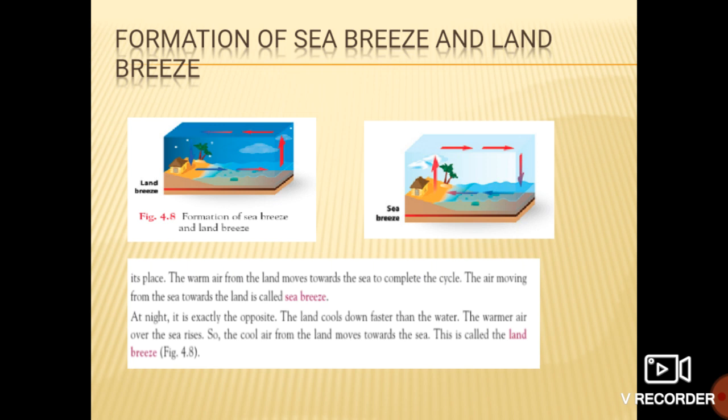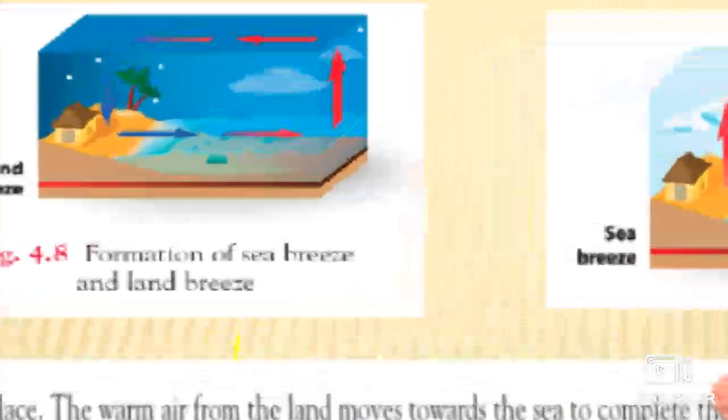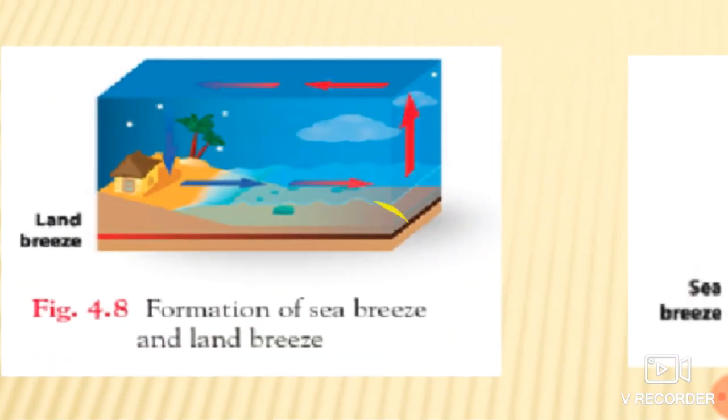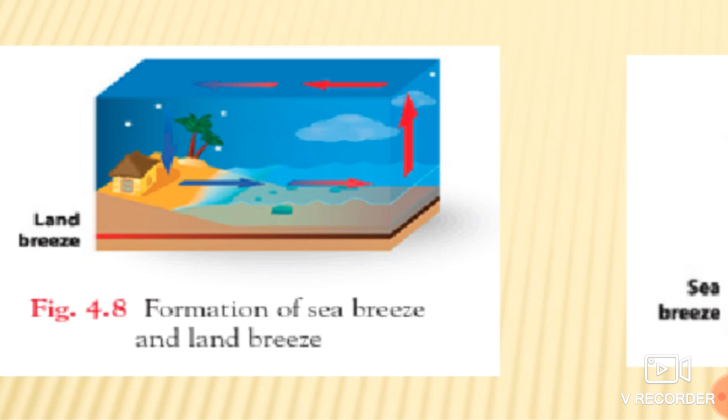Why is this so? Whenever the sun's rays fall on the earth, they heat the surface of the earth, and this heat is then transferred to the air by convection.